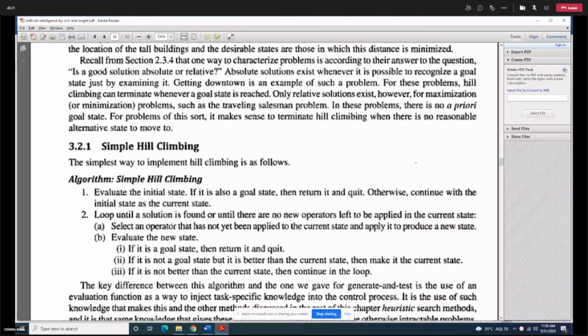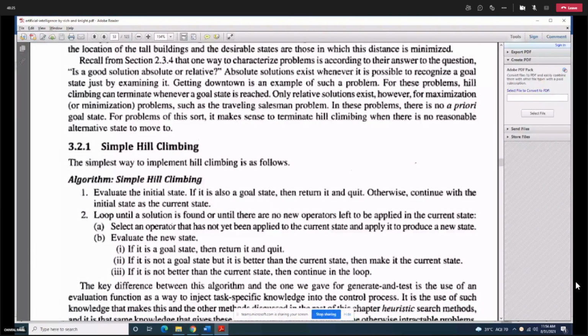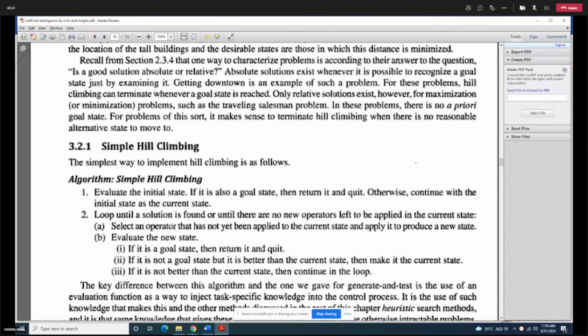So by applying the rules of the 8 puzzle problem, you will be able to get the next state. Or there comes a state where there are no rules left to be applied, so you are not able to generate the next state from the current state. So at that time you need to terminate if you have found the solution.